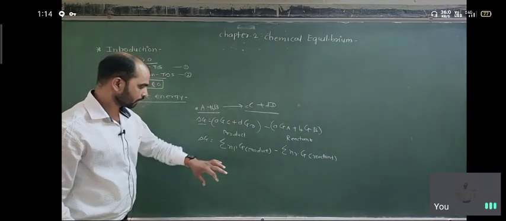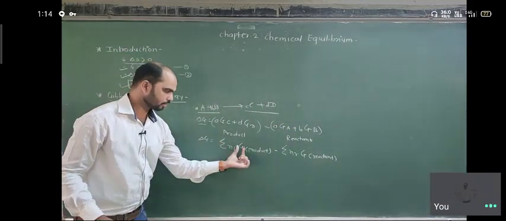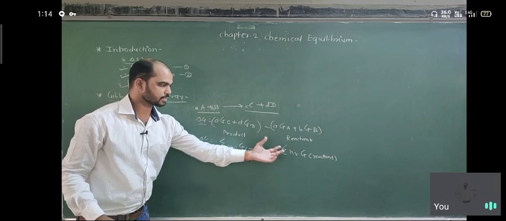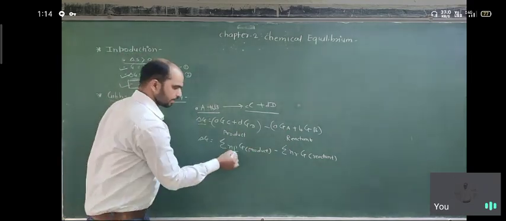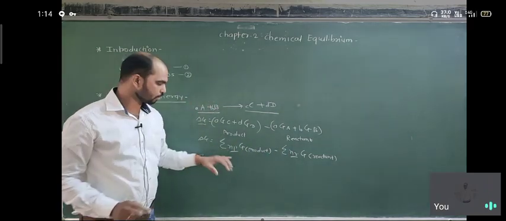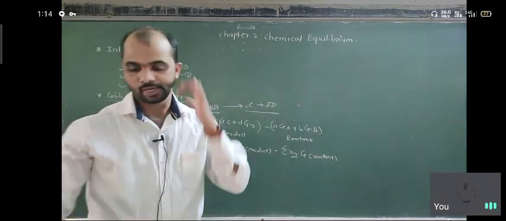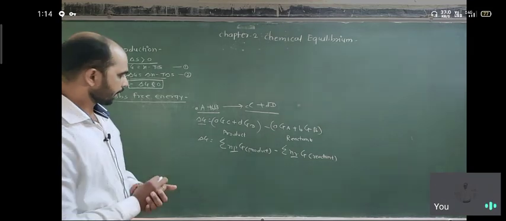That means the sum of Gibbs free energy of product minus the sum of Gibbs free energy of reactant. Here n_P and n_R are the number of moles of product and of reactant.